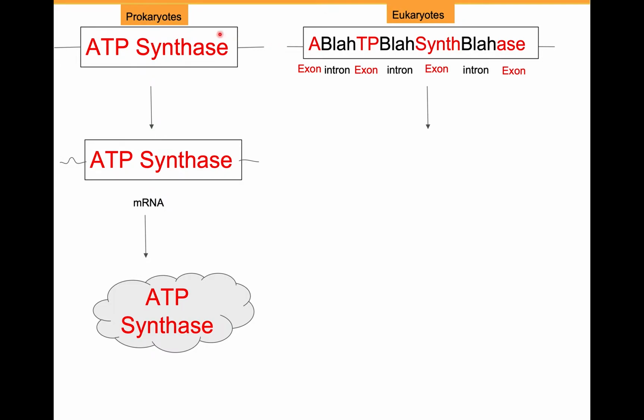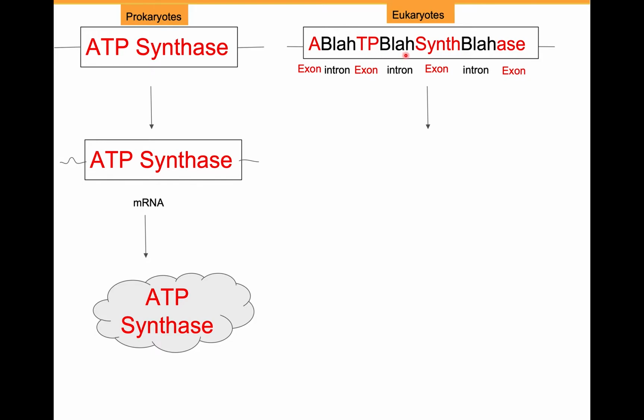Just imagine that the letters and words that I'm using in here is the signal on DNA, is the gene for this protein. And we know that the letters on DNA are A, G, C, and T, but I'm giving you English words in here just to make the point. So in prokaryotes, the gene for ATP synthase basically spells out ATP synthase.